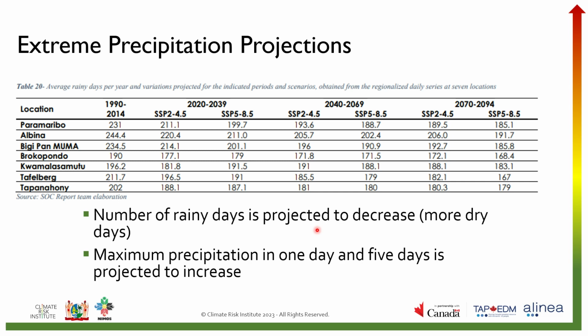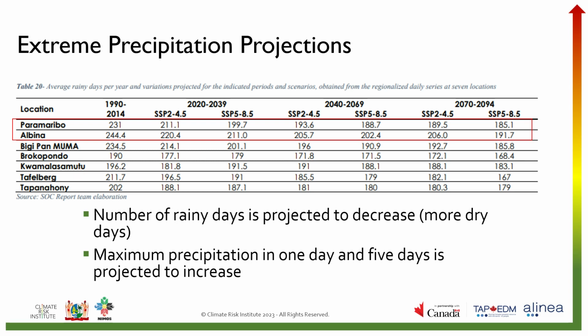So both Paramaribo and Albina will suffer the largest decrease of more than 15% in the number of rainy days by the end of the century, and this is more pronounced for the SSP5 8.5. So if you pause the video and look at the values, you can see they are strongly decreasing for SSP5 8.5 as time goes on. Other regions, such as Kwamalasemutu, will experience a small decrease, only about 5% in the number of rainy days by the end of the century.